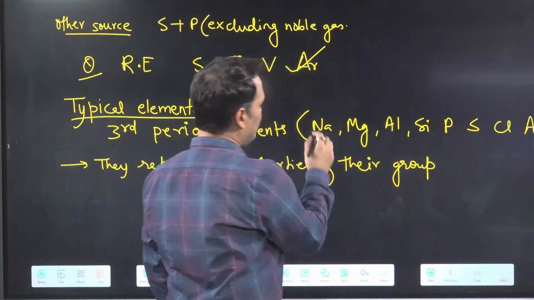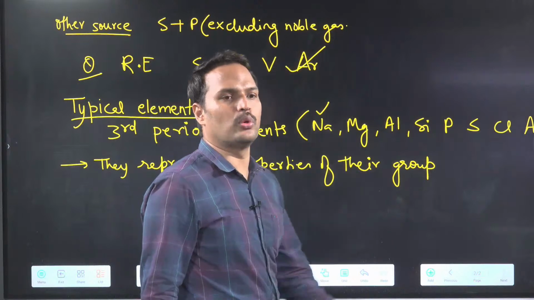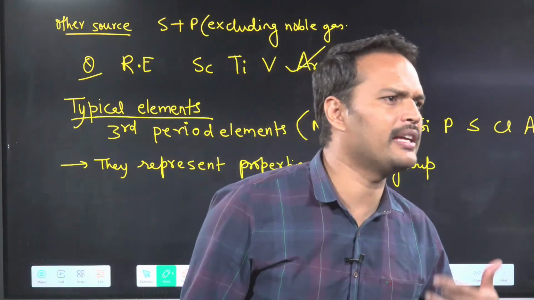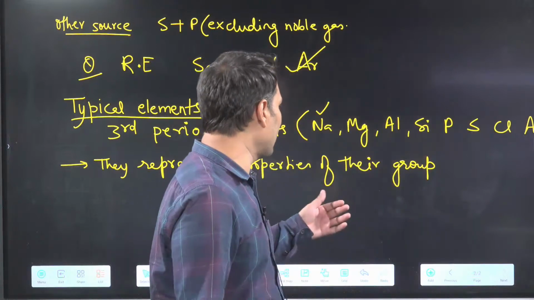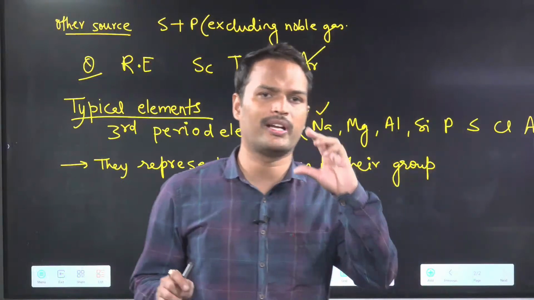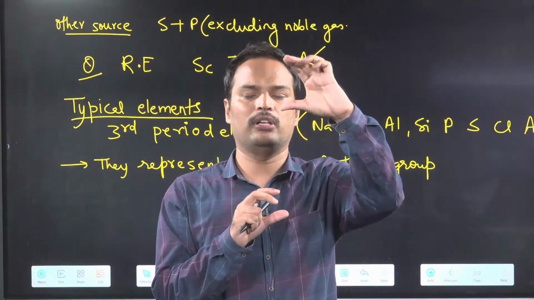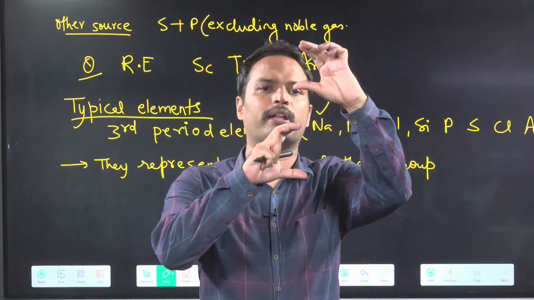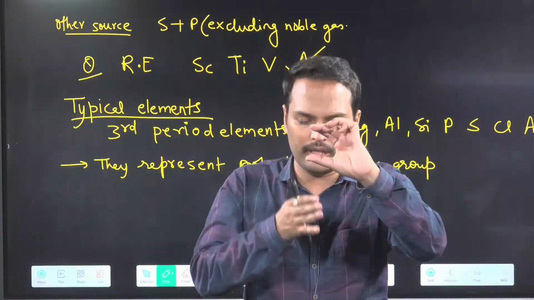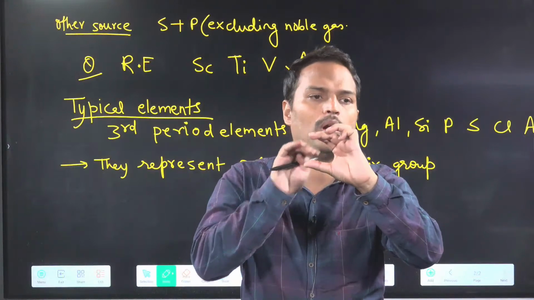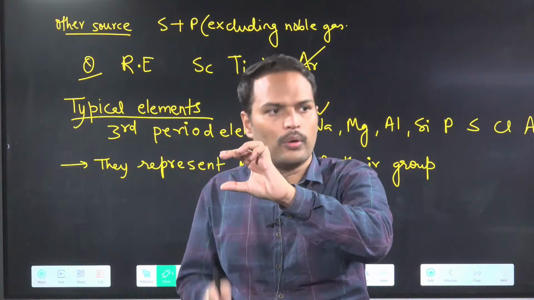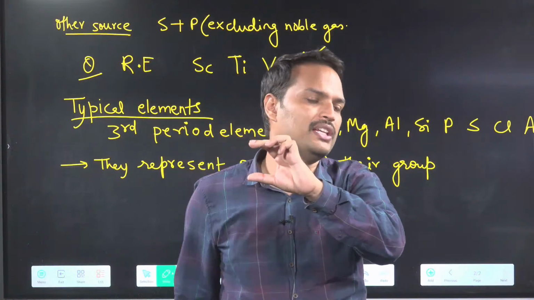Alkali metals are like sodium, and alkaline earth metals are like magnesium. Are you able to understand this point? Listen clearly, carefully. This is your lithium, this is your sodium. After sodium there are many elements, so they are saying the properties of other elements are similar to sodium. The properties of group 2 elements are similar to magnesium.